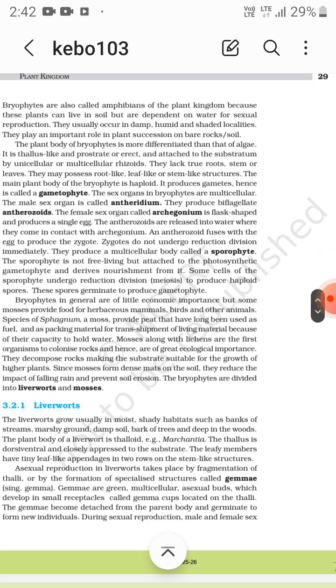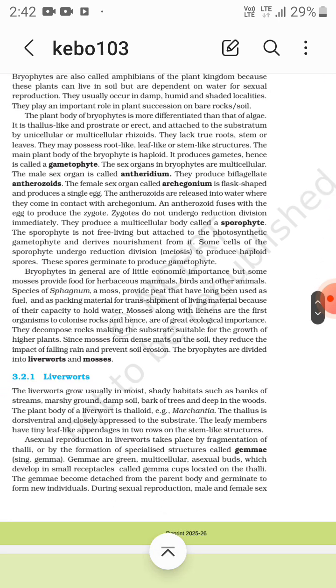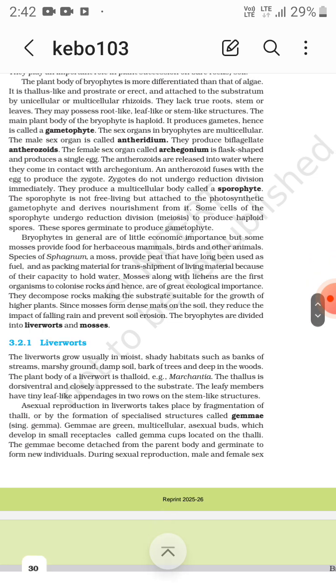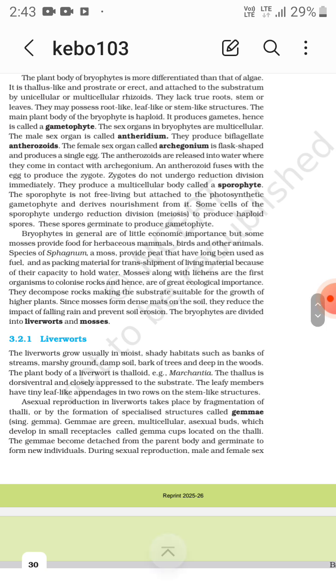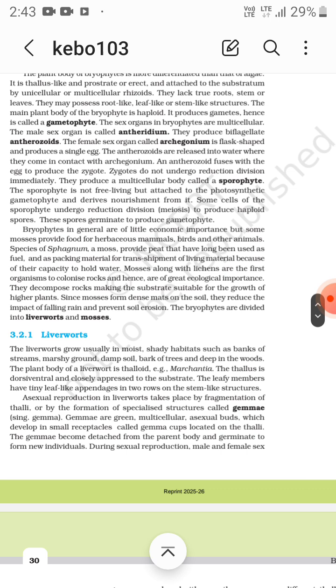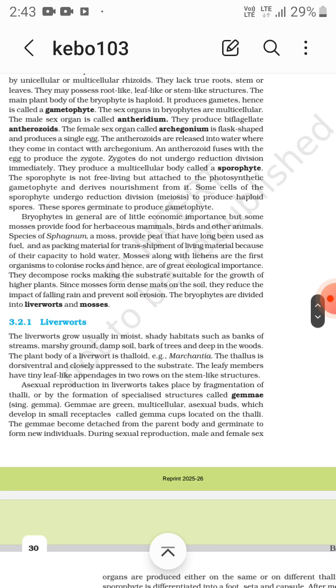The bryophytes are divided into liverworts and mosses. Liverworts. The liverworts grow usually in moist, shady habitats such as the banks of streams, marshy ground, damp soil and so on. The plant body of a liverwort is thalloid, that is Marchantia. The thallus is dorsiventral, closely appressed to the substrate. The leafy members have tiny leaf-like appendages in two rows on the stem-like structure.